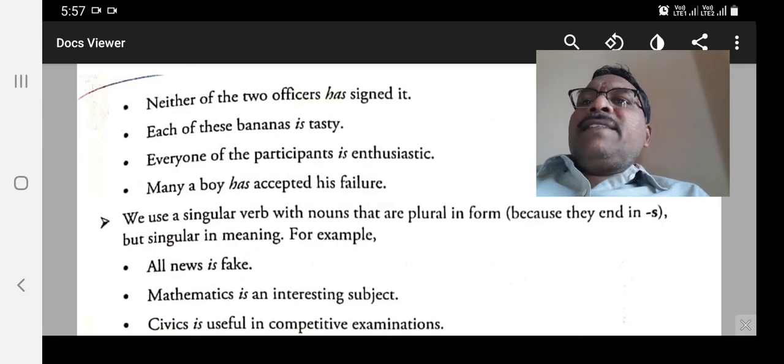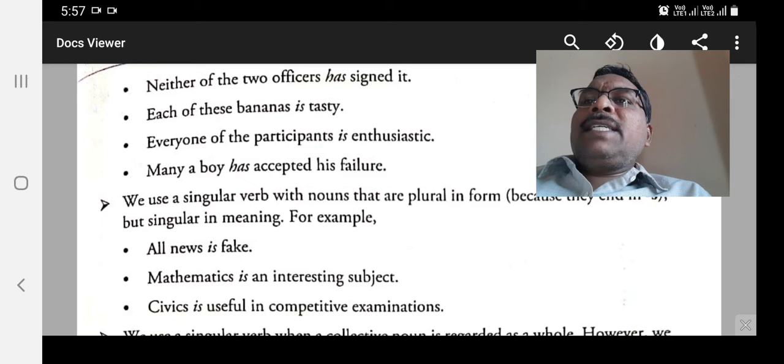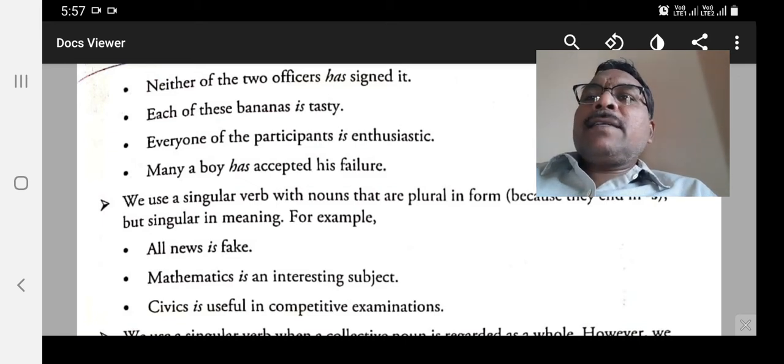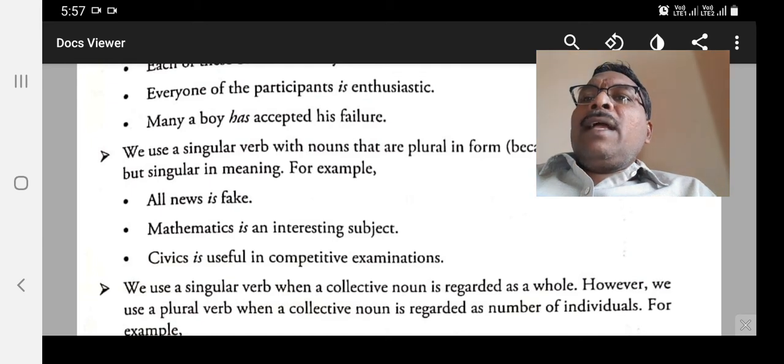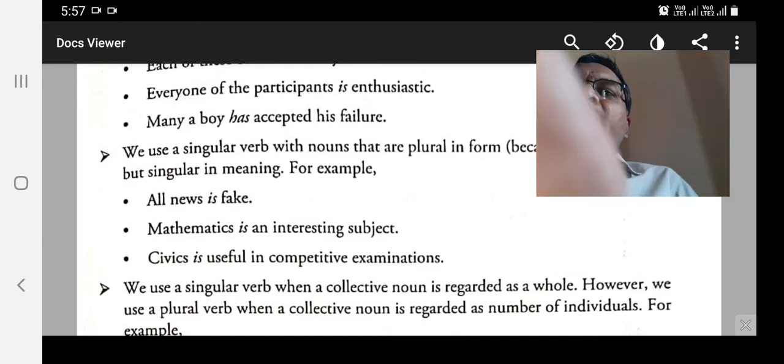Neither of the two officers has signed it. Each of these bananas is tasty. Every one of the participants is enthusiastic. Many a boy has accepted his failure.